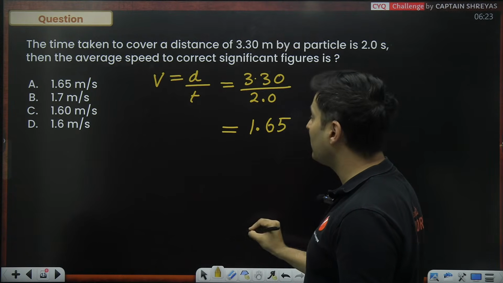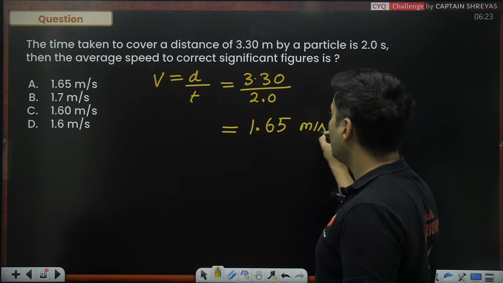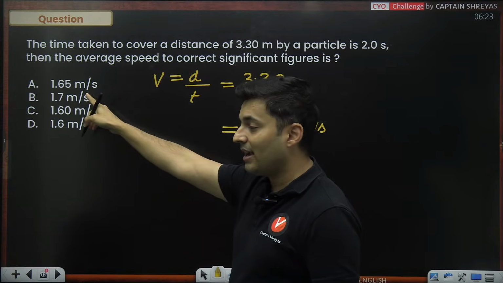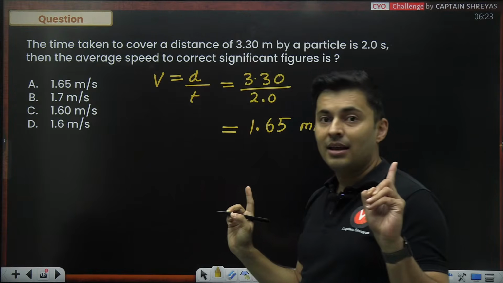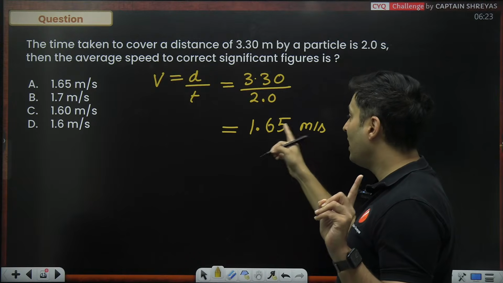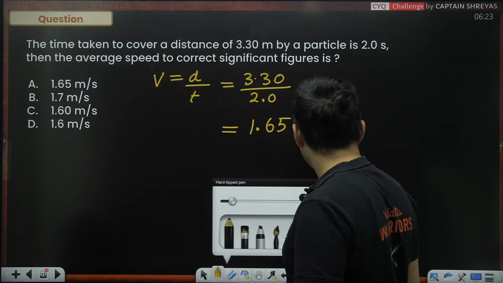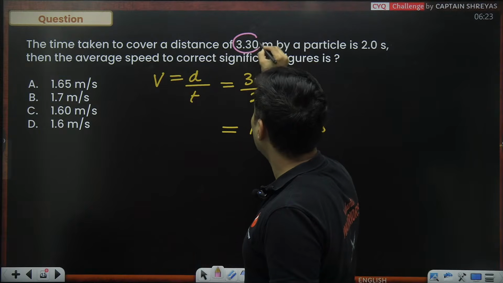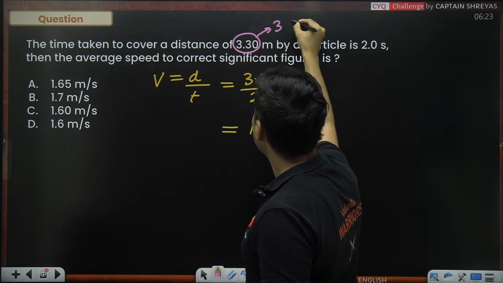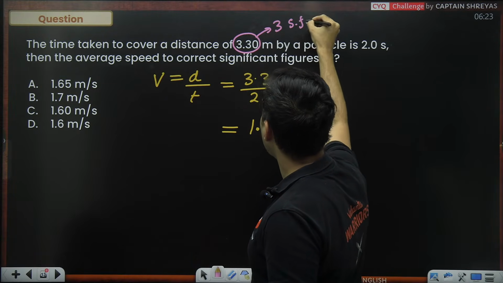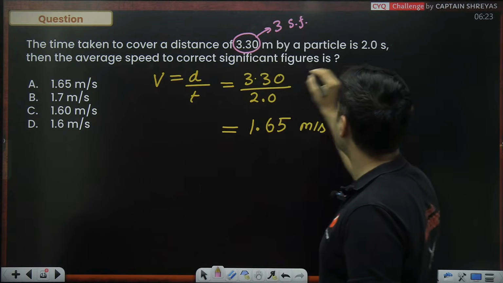1.65 meters per second. But do not mark A. Be careful. I will have to count the significant figures. In this particular number, there are three significant figures: 1, 2, and this 0 also.